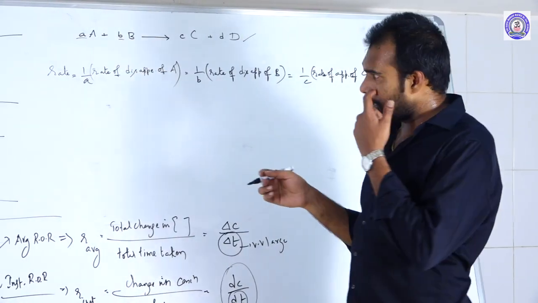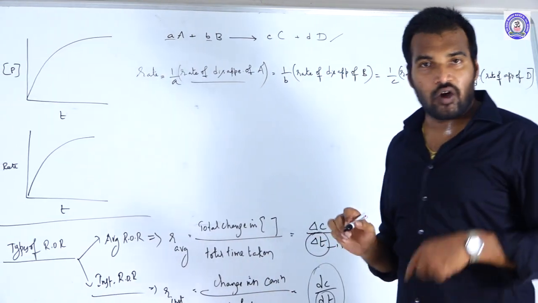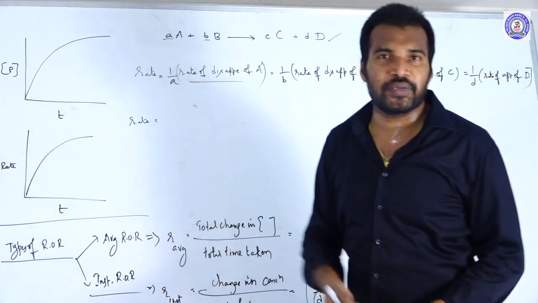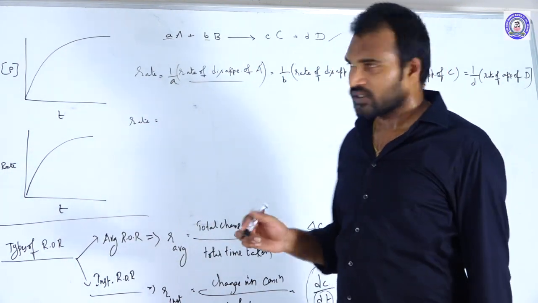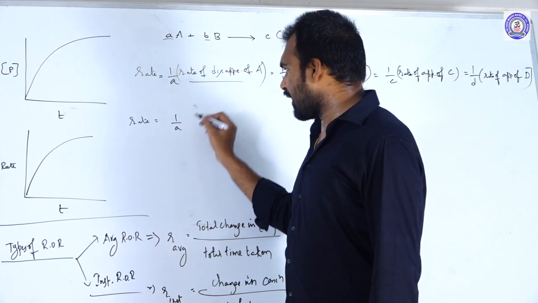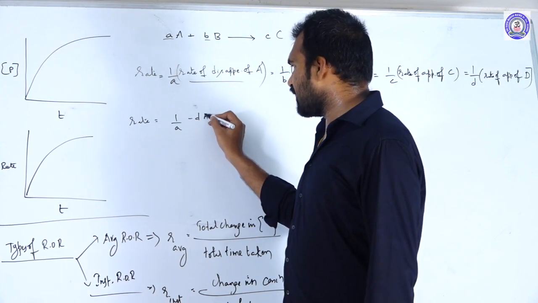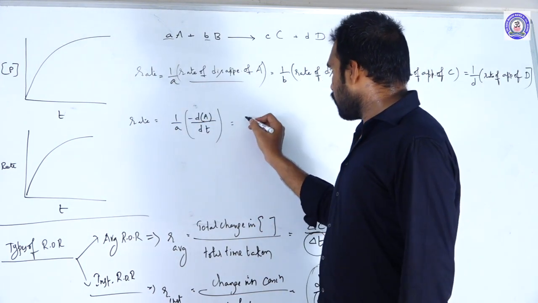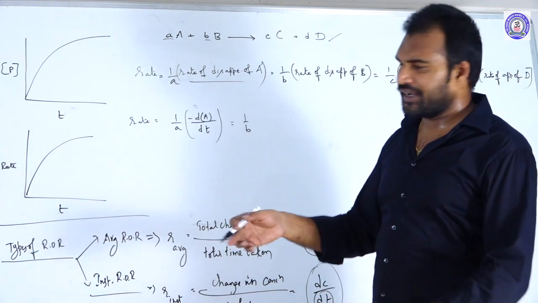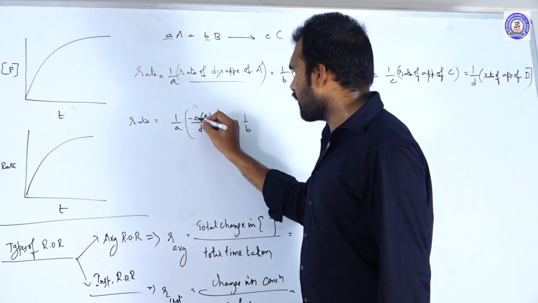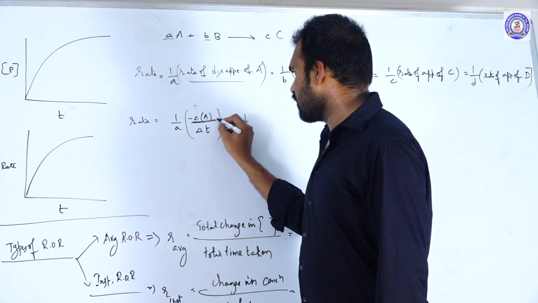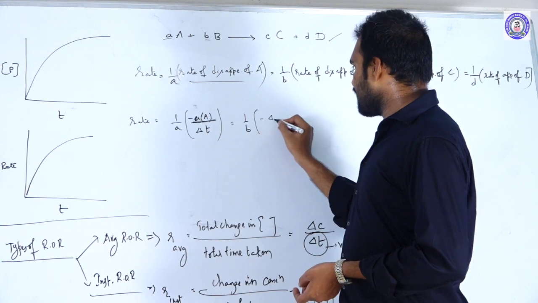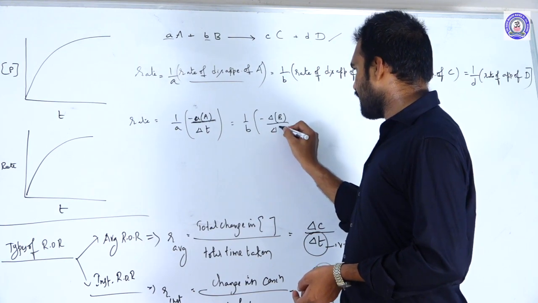So like this we can write the rate with any one of the reactants or any one of the products. And what is the rate of disappearance of A? How can you write? We represent it with the negative sign. So rate is equal to 1 by a into minus dA by dt. If you want to write total change, you can write delta also, no problem. So delta A by delta t, that is equal to 1 by b into minus delta B by delta t,